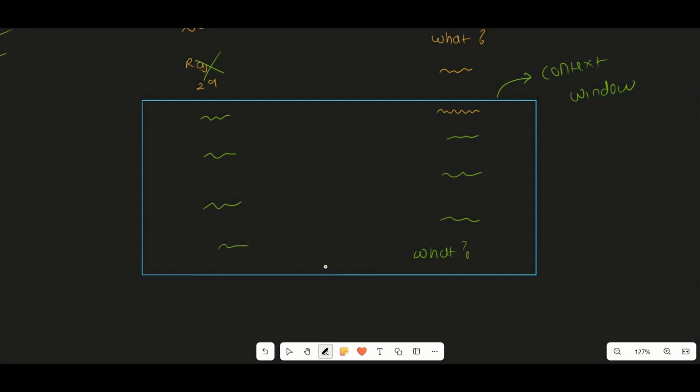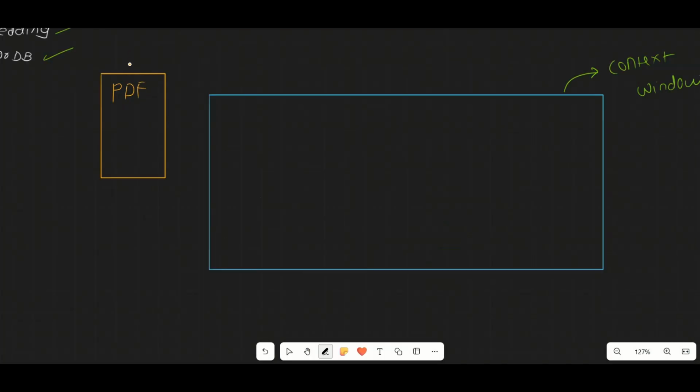let's just talk more about this problem. Okay, so let me just erase all of this. So let's say you have this PDF, and let's say this PDF is something about a Python tutorial. By reading this PDF, you are understanding different concepts of the Python programming language. So you decided to provide this PDF to ChatGPT as the context. Now when you provide this PDF, inside the context window it is going to fetch all the information which is there in the PDF.